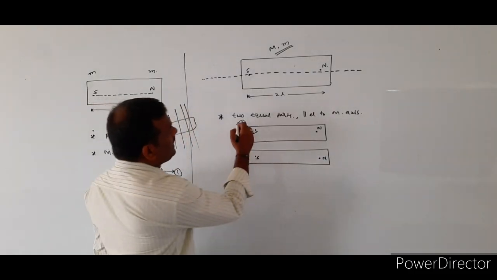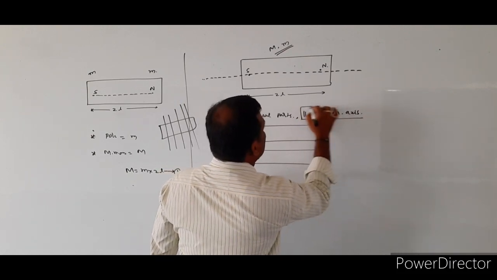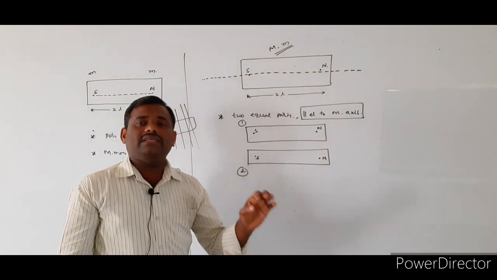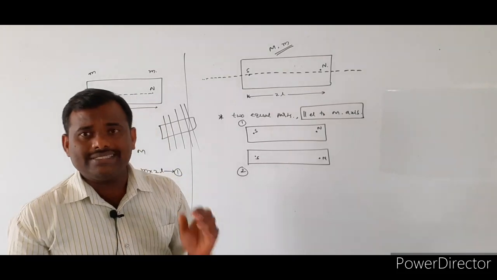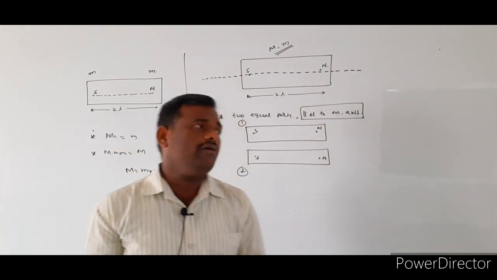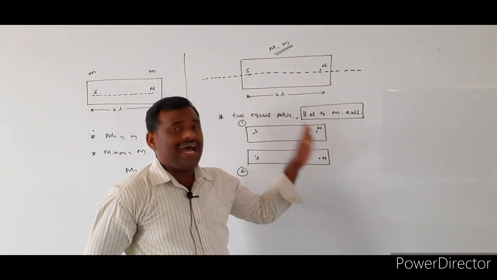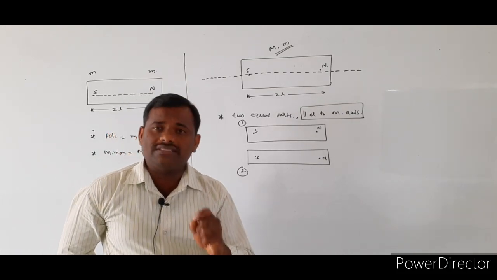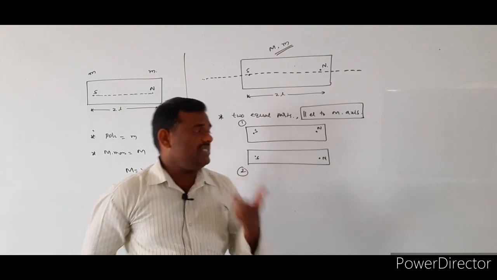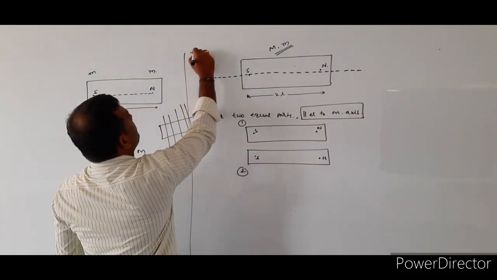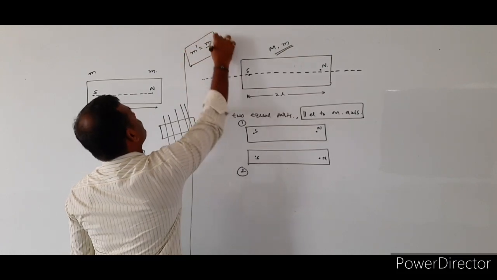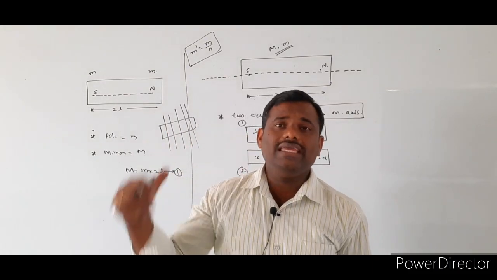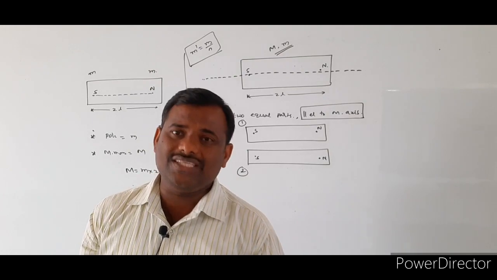But when you cut the bar magnet parallel to the magnetic axis, the pole strength of the given bar magnet will change. How will the pole strength value change? It will change according to the relation m dash is equal to m by n, where n stands for how many pieces you made.